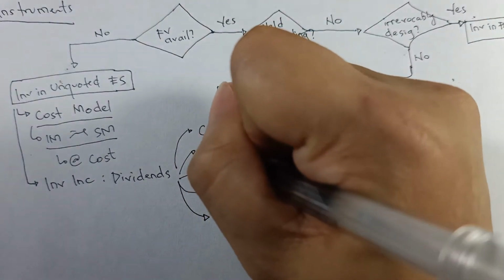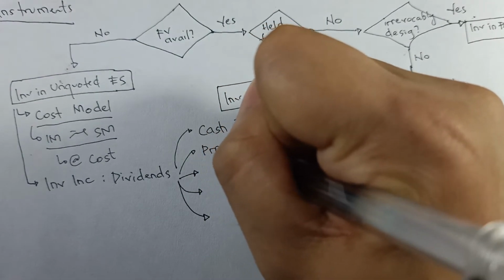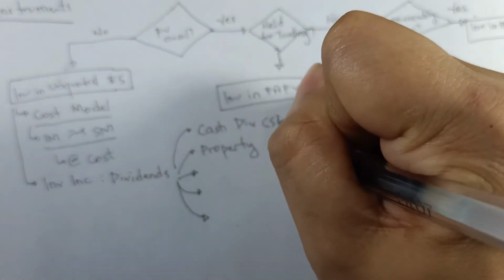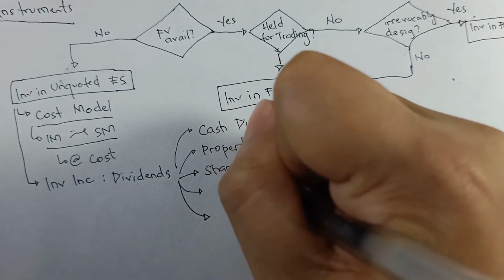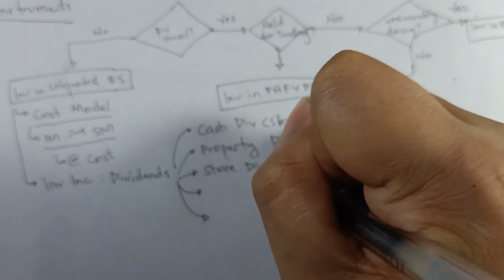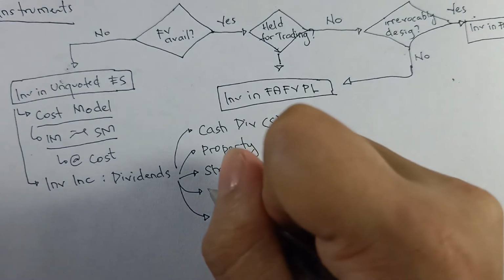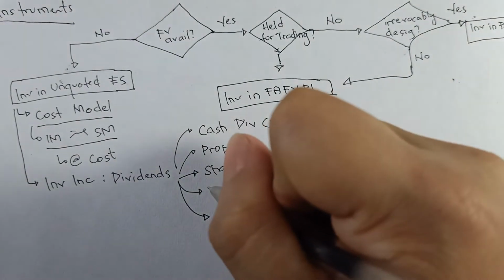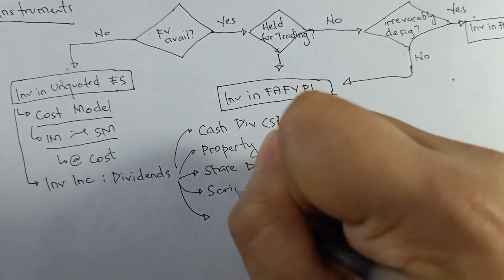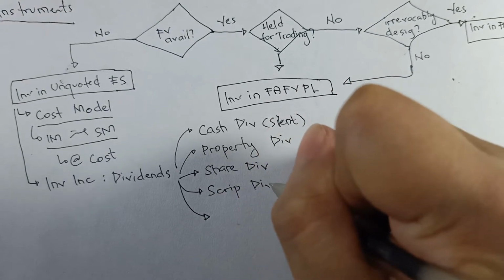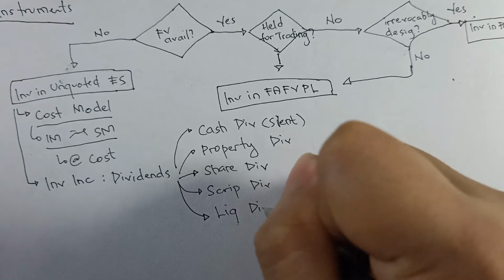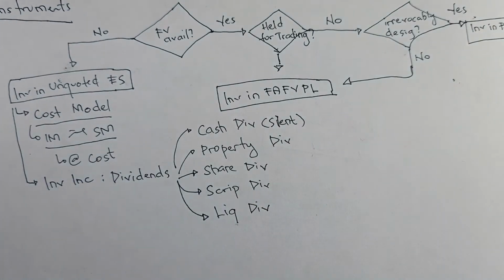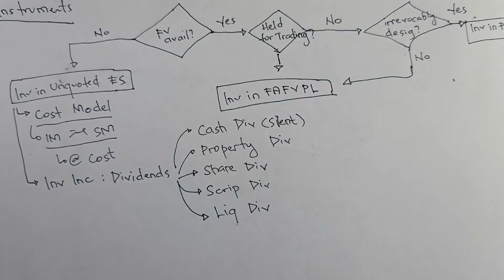Second, we have the property dividend. Third, we have the share dividend. Fourth, we have the scrip dividend. Then last but not the least is the liquidating dividend.